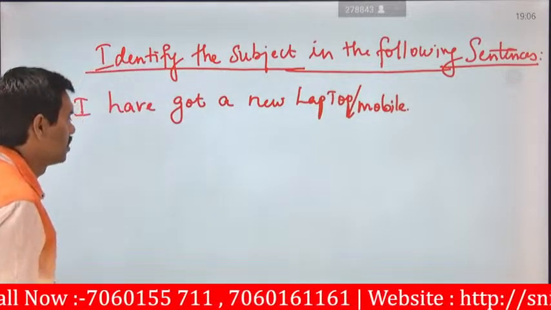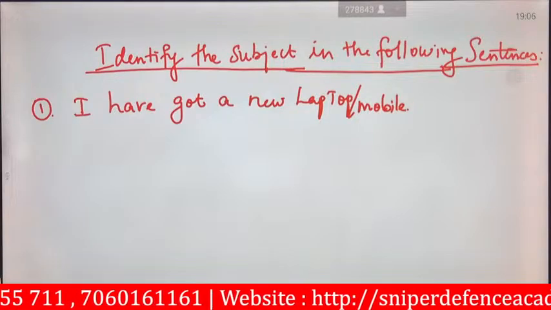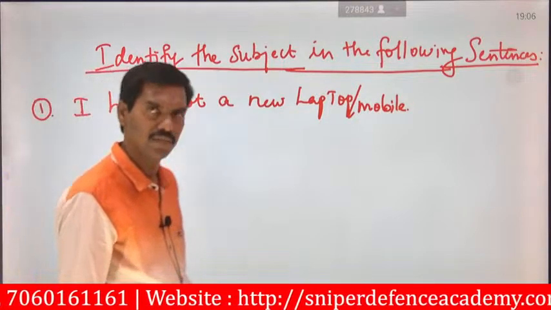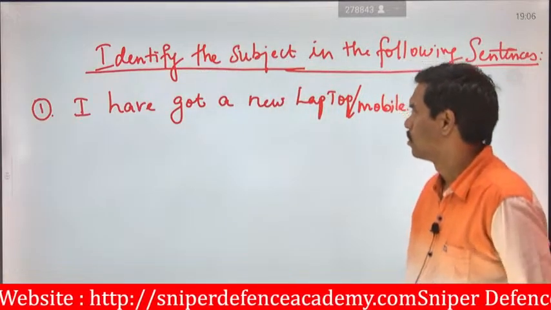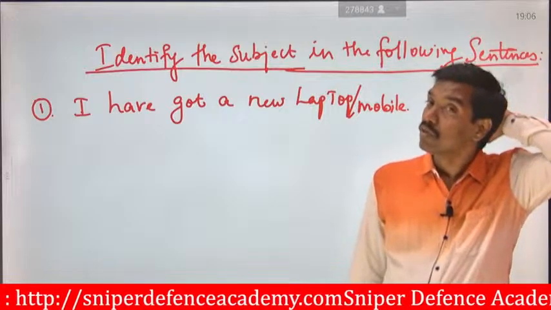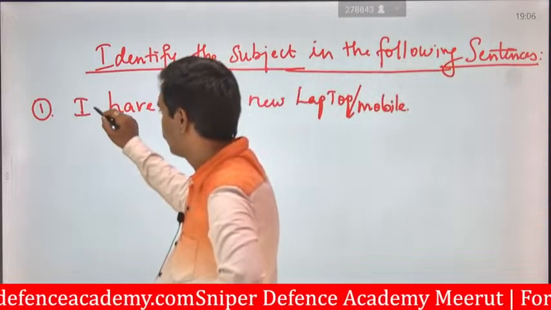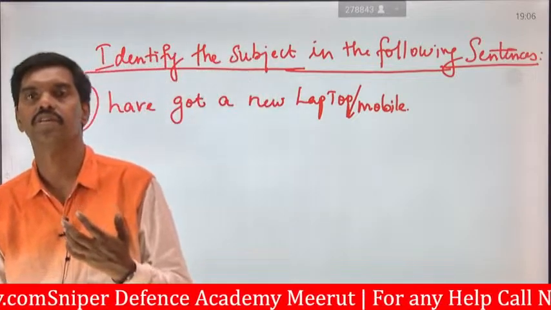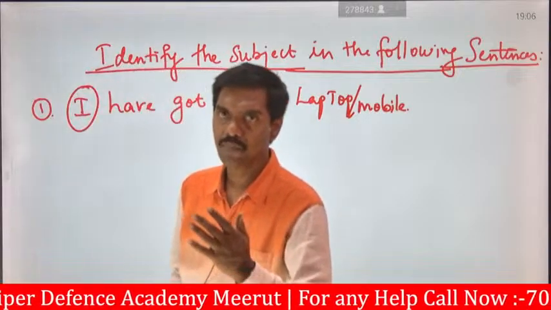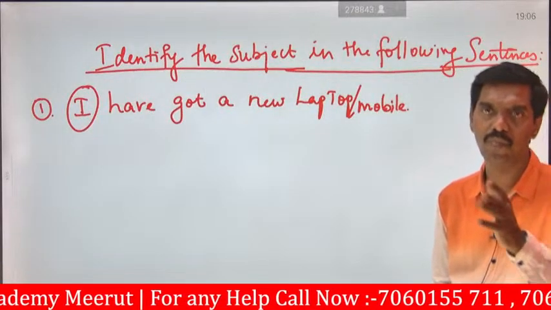So it says: I have got a new mobile phone. Who got a new mobile? You. "I" represents you, once you read it. So you are the person who is going to get a new mobile.